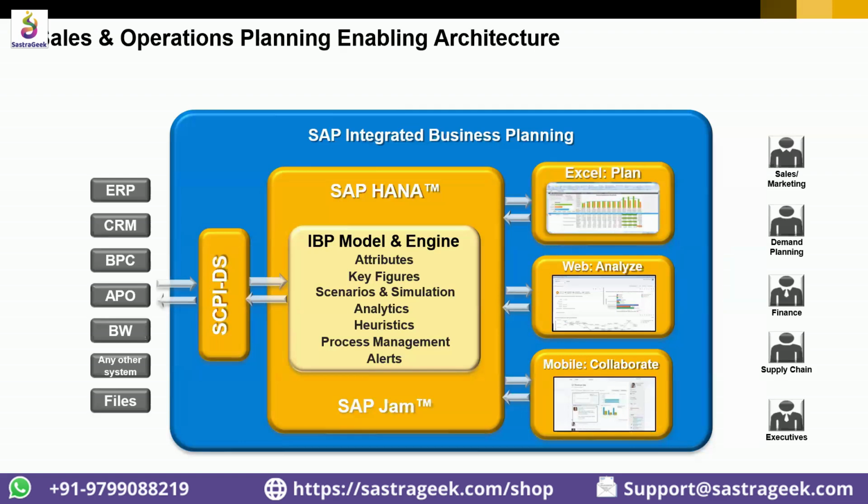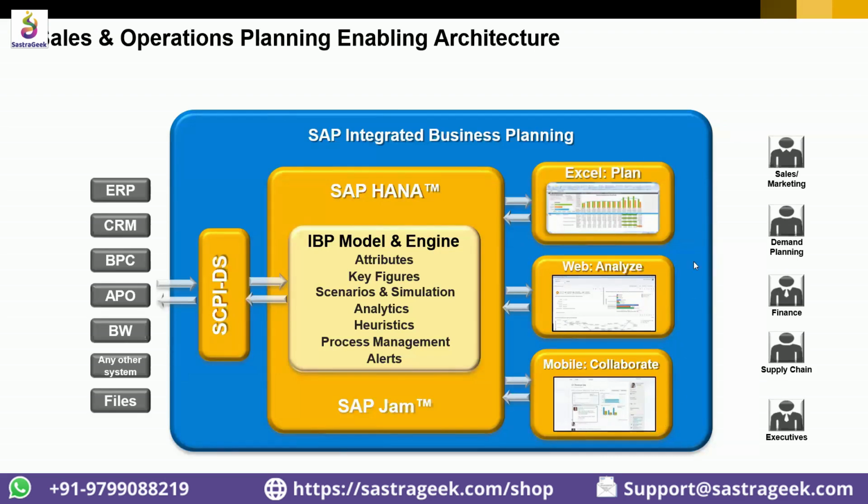And that could be the key to IBP's success, because then there will not be much change management for planners. Planners will still think that it's Excel, while in the back end, the tool is IBP, right? There are certain activities which can be managed by web. It can also be integrated or handled by using your mobile apps.